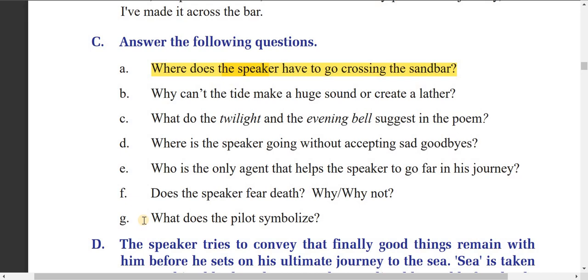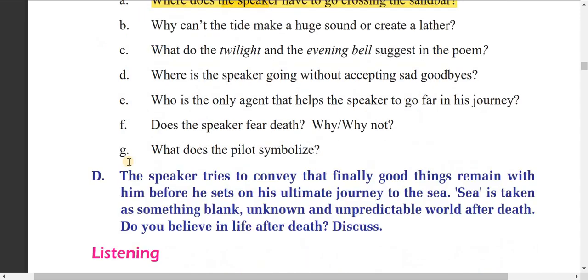The pilot symbolizes God here. Dear students, you can understand more from this question. The speaker tries to say that finally good things remain with him before he sets on his ultimate journey to the sea. Sea is taken as something blank, unknown, and unpredictable, the world after death.